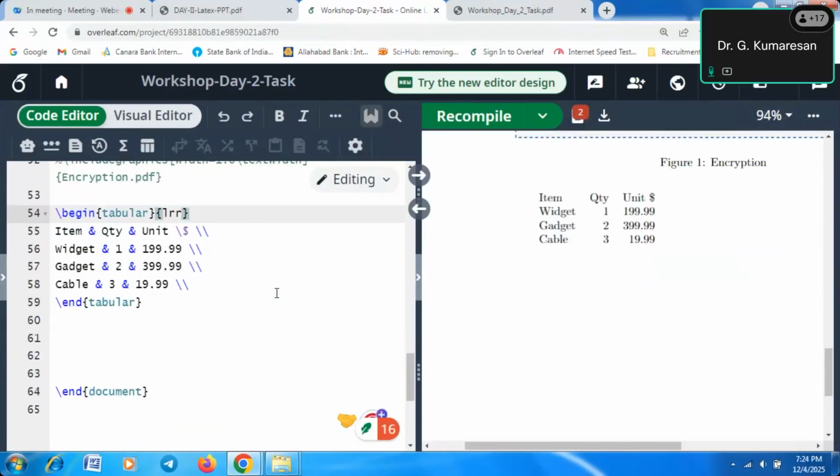How to create the table? This is the way we will create the table. Slash begin tabular, open curly brace, l or r. Item is the field name, that is the row name. If you put an ampersand symbol, it will go to the next column. And double slash means it will come to the next row.